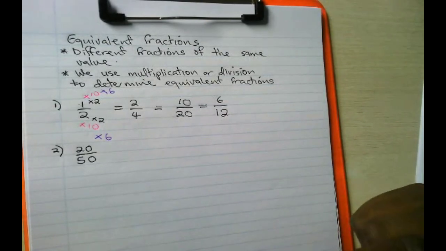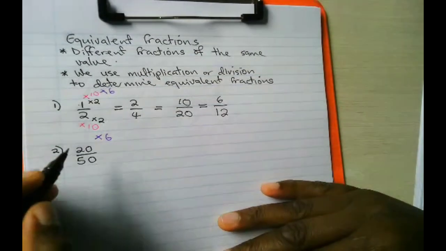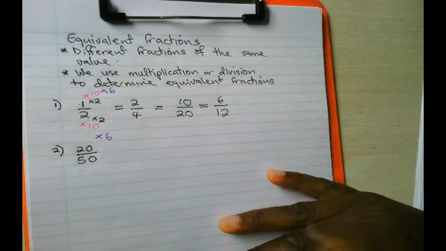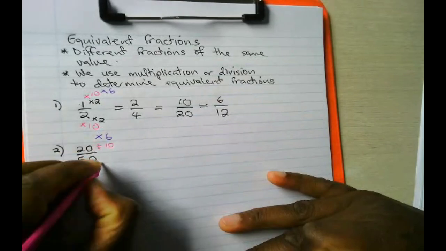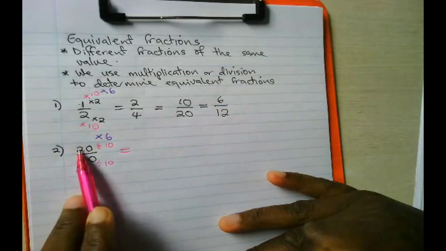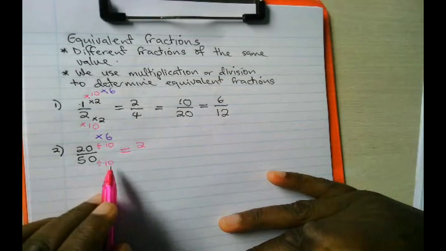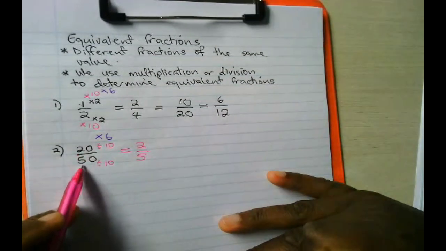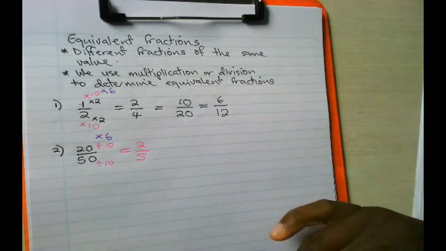Now, for this one, I want us to use division. Let me start with dividing by 10. If I divide both the numerator and denominator by 10, what do I get? 20 divided by 10, we get 2, and then 50 divided by 10, we get 5. So 20 over 50 is equivalent to 2 over 5.